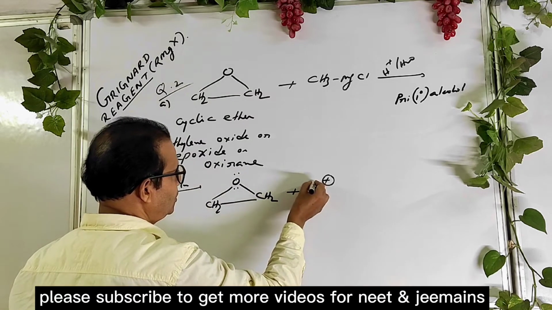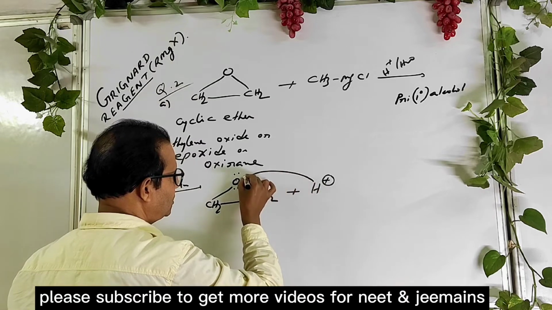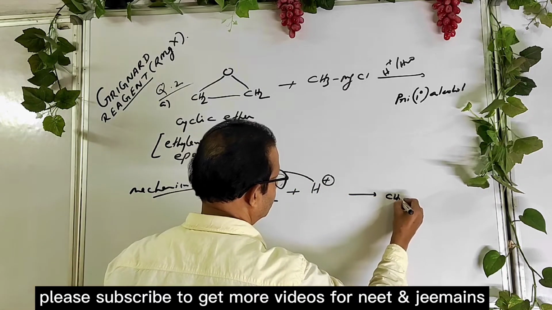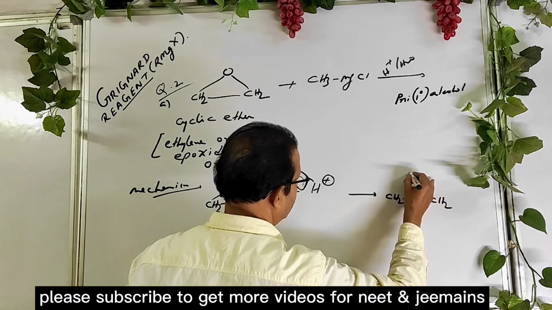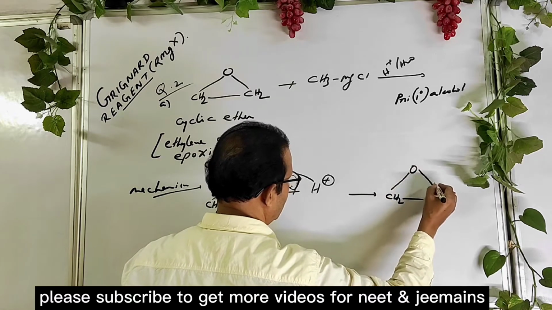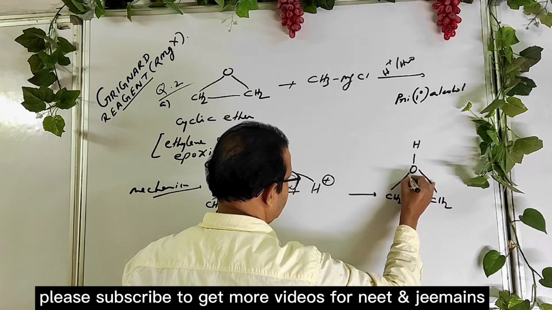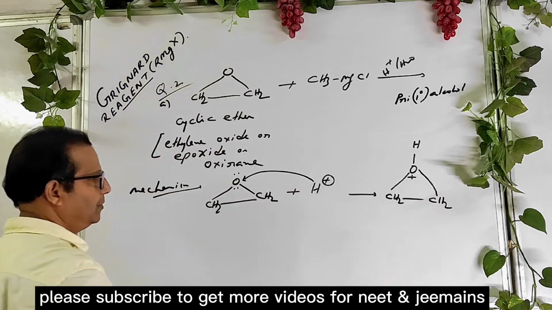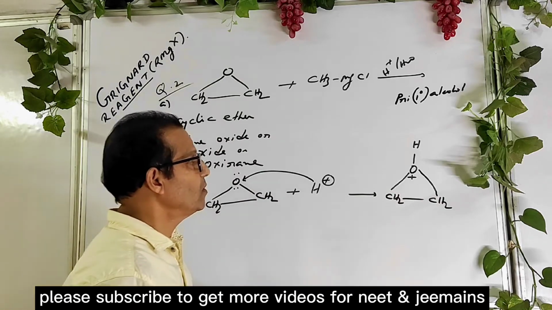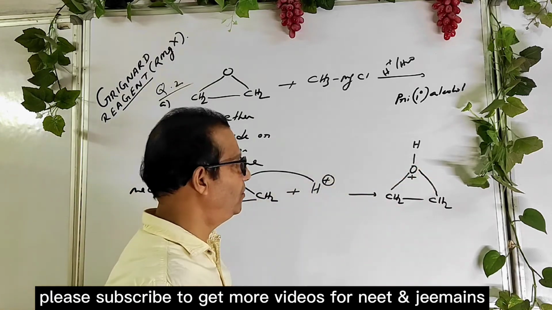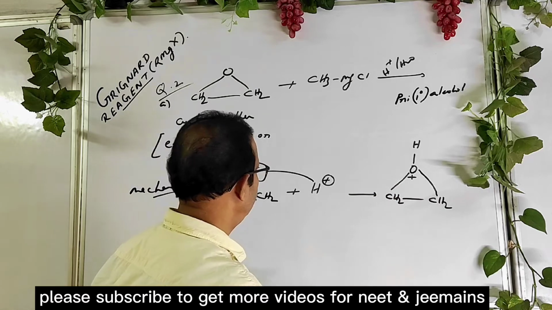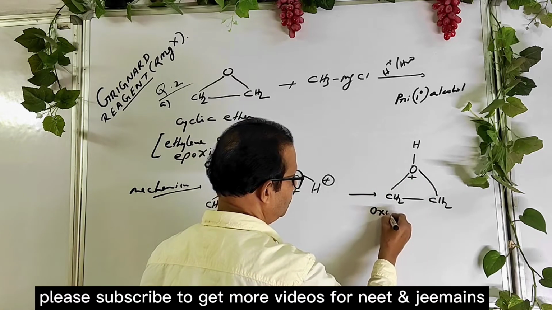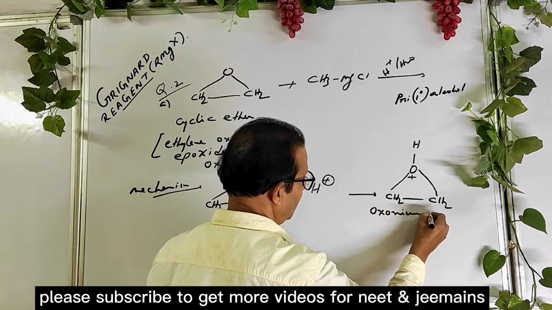So the hydrogen positive ion gets attached to the oxygen of the ether, and thus you get OH positive. An oxonium ion is formed, okay? This is the oxonium ion.